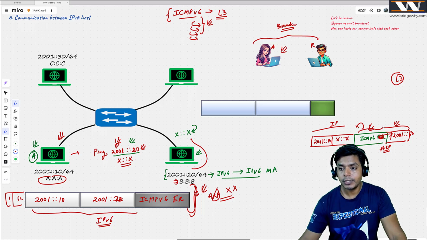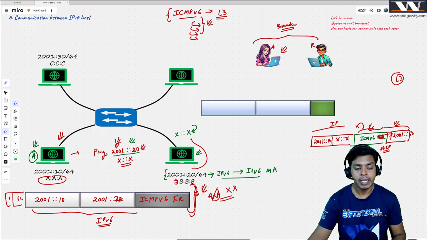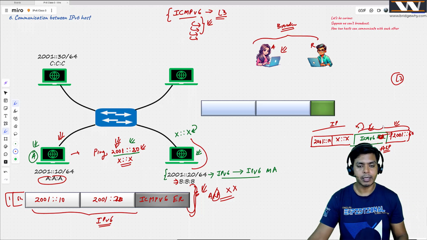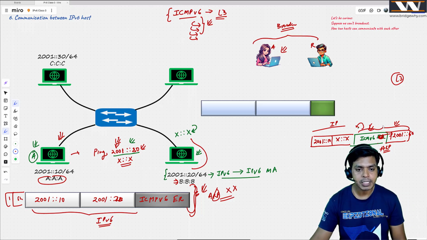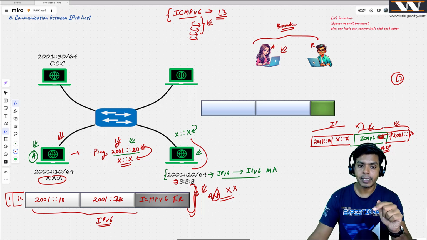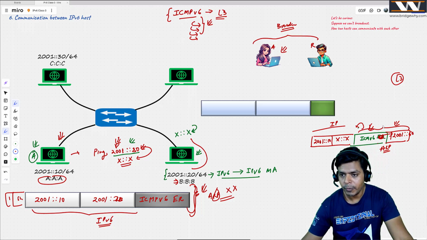And I do not need to worry about that. What should be the destination? Because I know in advance that any PC in IPv6 which is having an IP address must be listening at its multicast address, which is X::X. And if that PC can calculate X::X, I can also calculate X::X. So in advance, without anything, I know where to send this.